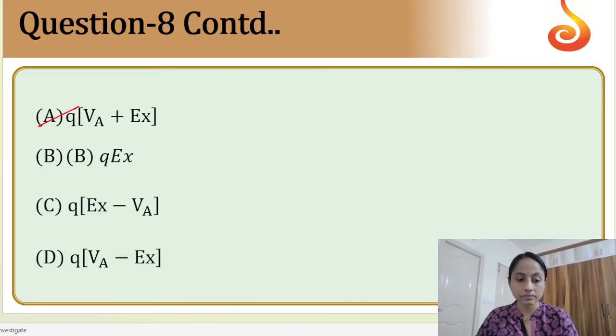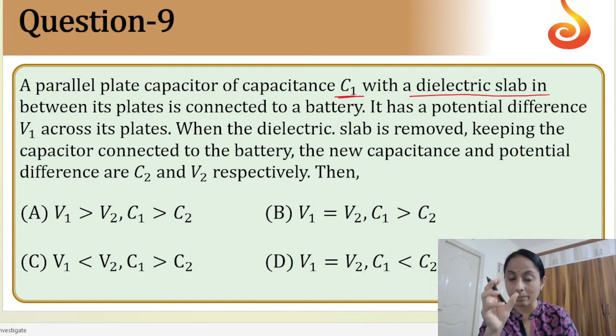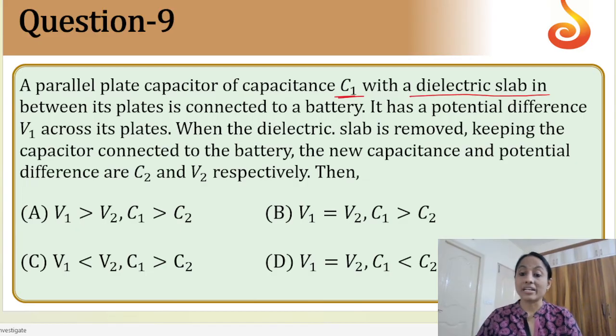Next. A parallel plate capacitor of capacitance C1 with the dielectric slab. C1 is calculated when the dielectric slab is in between the plates. So remember that whenever a dielectric slab is between the plates, the capacitance of the capacitor increases. Now it has a potential difference V1. When the dielectric material is there, its potential is V1.